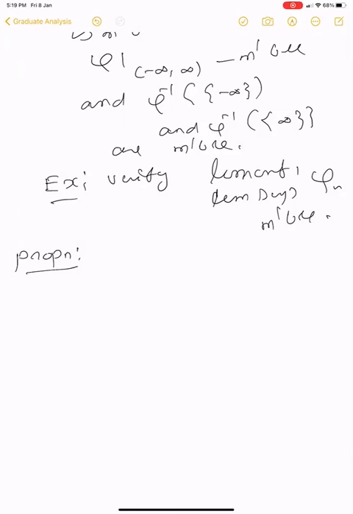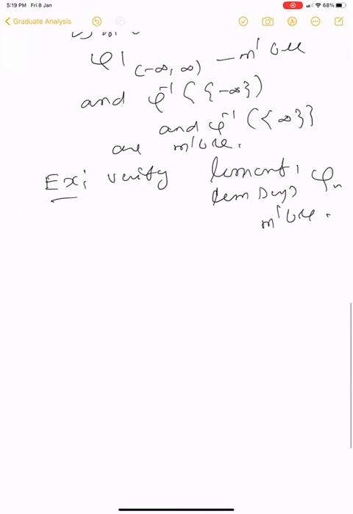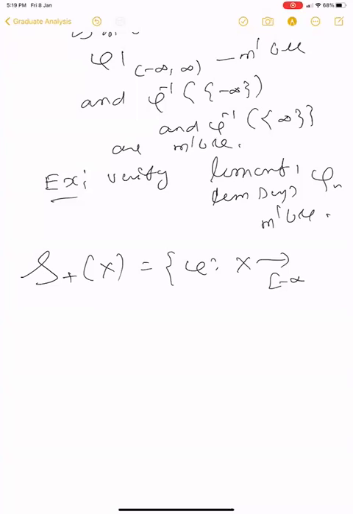Okay. So before that, I will make a notation. S plus of x equal to all those phi from x to minus infinity, measurable simple functions.